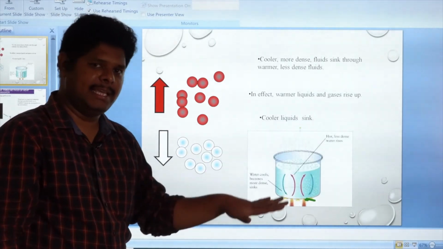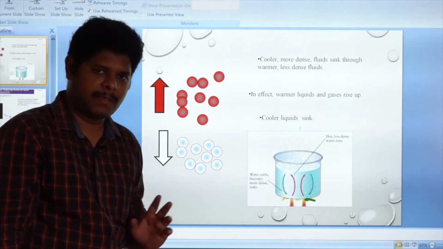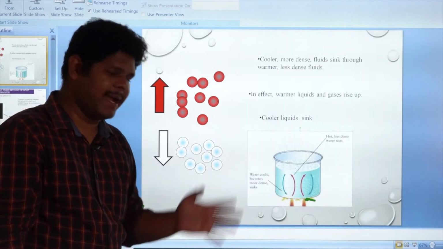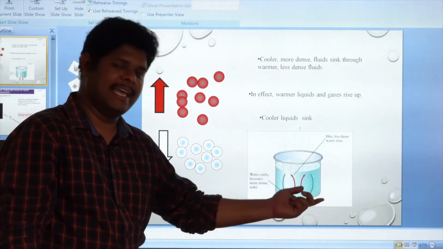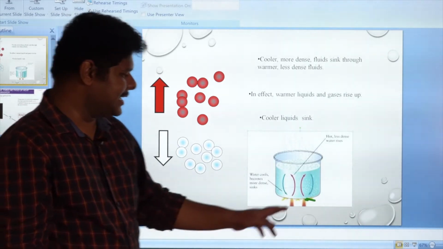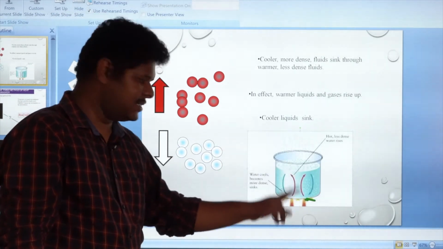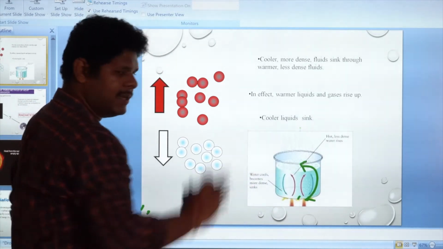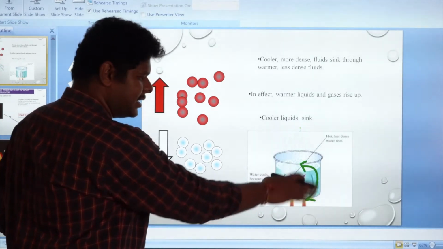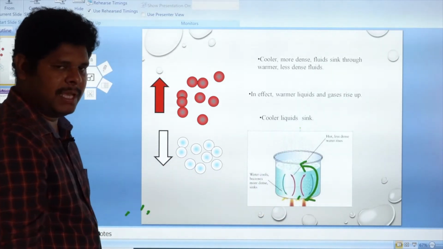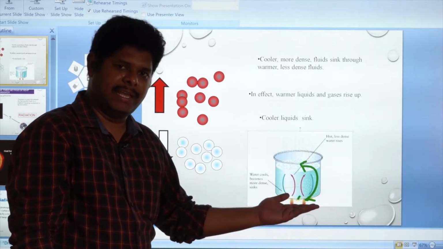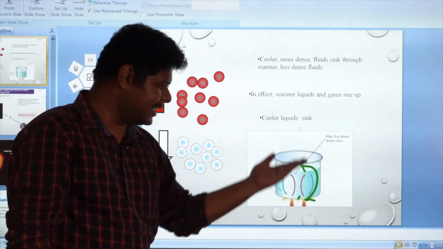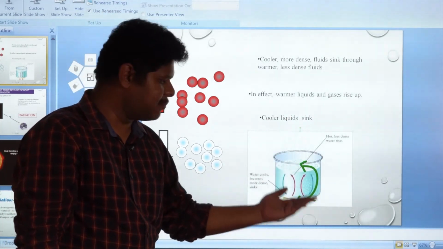As a result, the density of that layer will decrease. So once this bottom layer starts receiving the heat energy, it starts to expand. As a result, the density of that layer will decrease. So as the density is decreased, they try to occupy the higher space, so they will move to the upper surface. Right. Now the layers just above it start coming down, and again that layer is heated up, the density will decrease, and again it goes to the top. As a result, the entire water will be heated in this process.